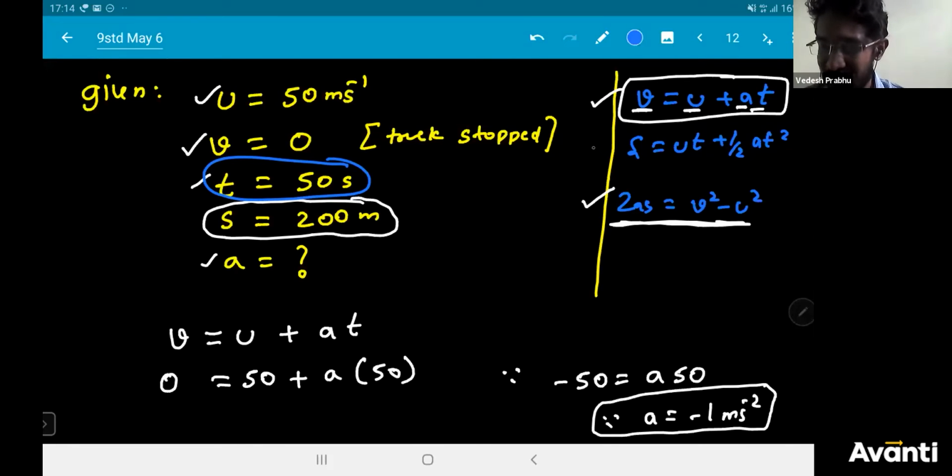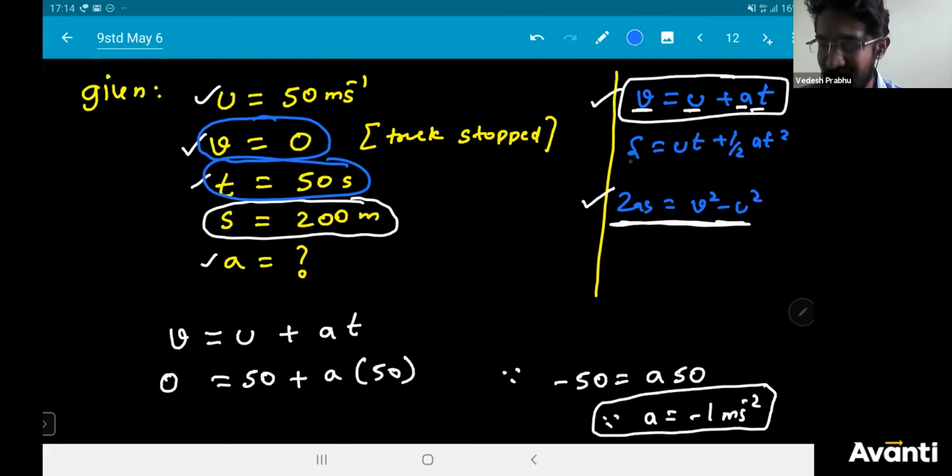If you try to use equation number 2, you will realize that this velocity is an extra quantity given. So sometimes in the question they may give extra quantities. Whatever you want, you take. Extra things are kept as extra, and that's fine. You choose the relevant things and solve.